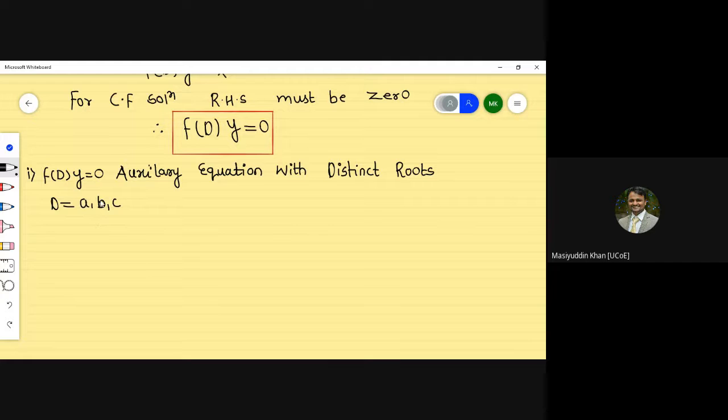These are distinct roots, meaning this is the auxiliary equation with distinct roots. So what will be the solution?